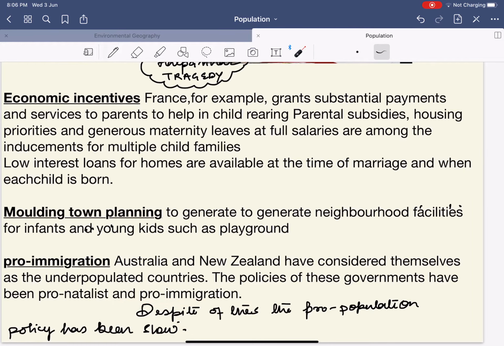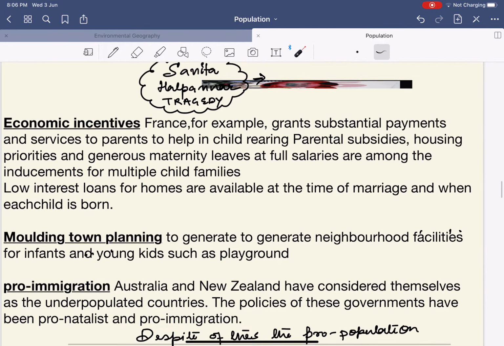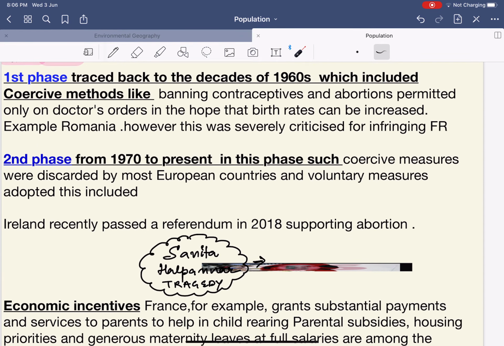But despite this pro-immigration policy and all these policies, what is actually happening is that the population is not growing at the rate that it should. Hence, we can say that the population growth policy is somewhat not that successful.